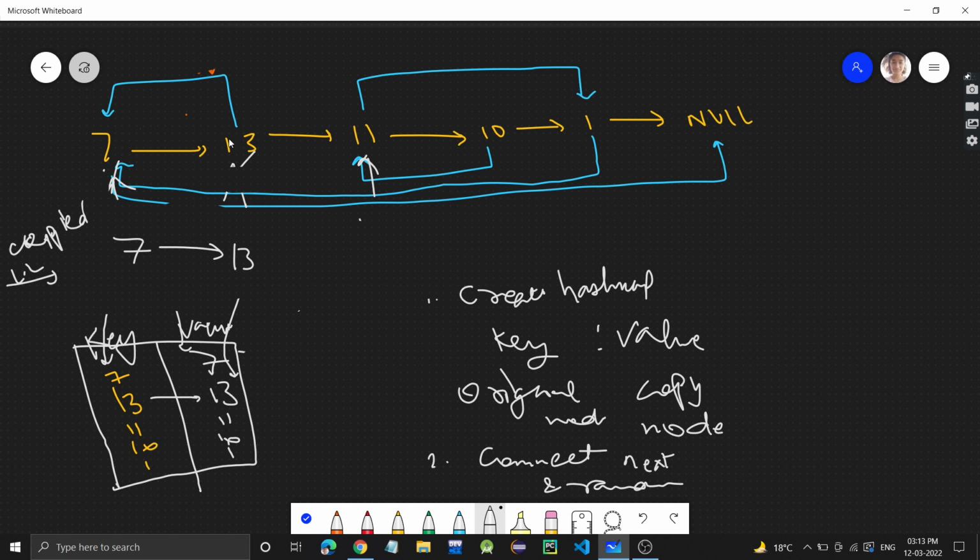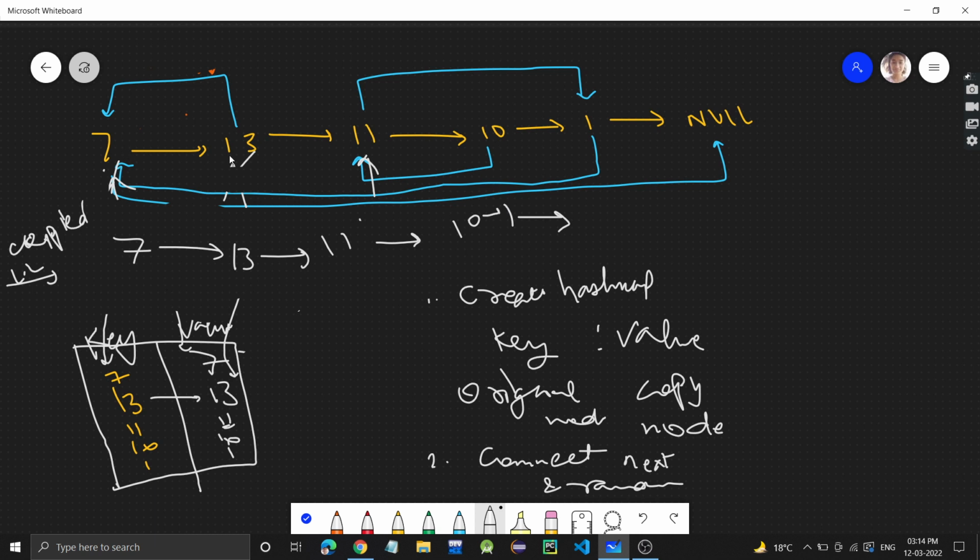Then we will go to 13, and 13's next is what? 11. So this 13's next should be the copy of this 11. So what is the copy of 11? Copy of 11 is here, this one. So that we will store. Fine. Like this we will make the linked list.